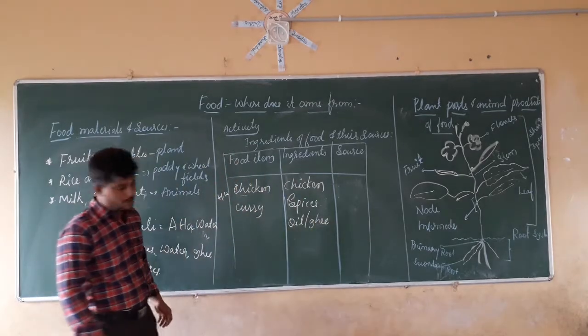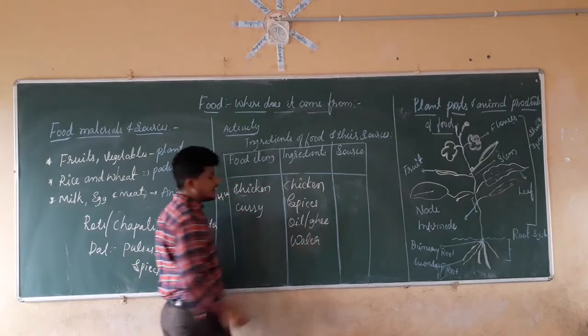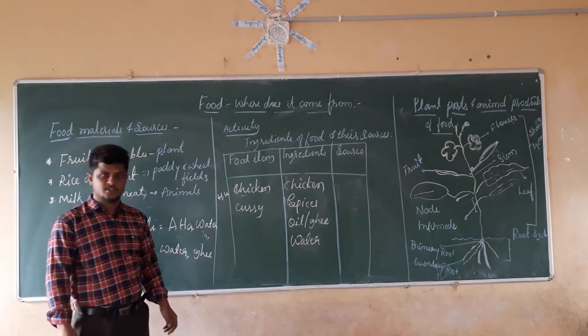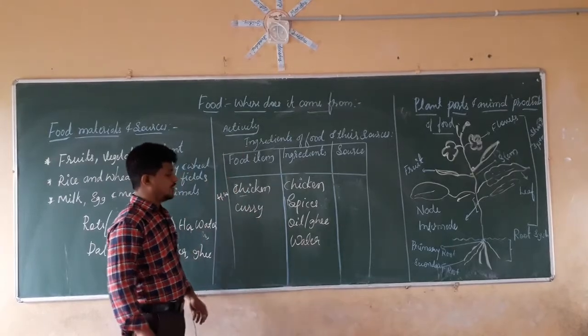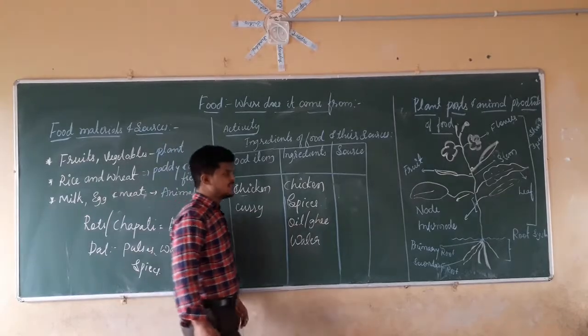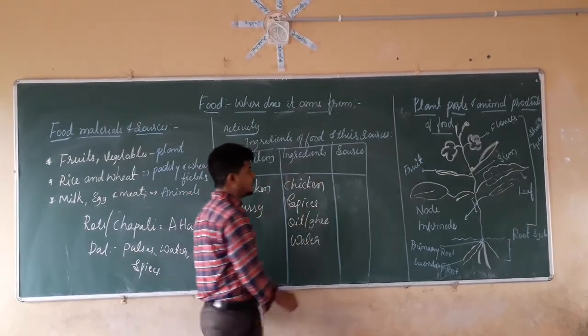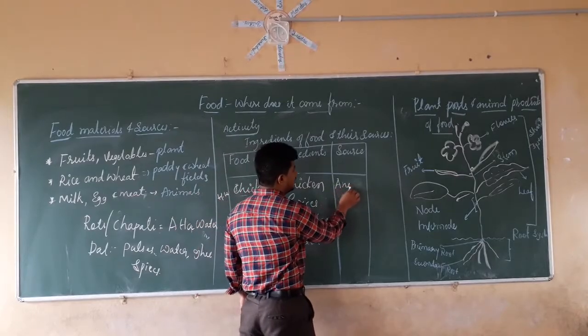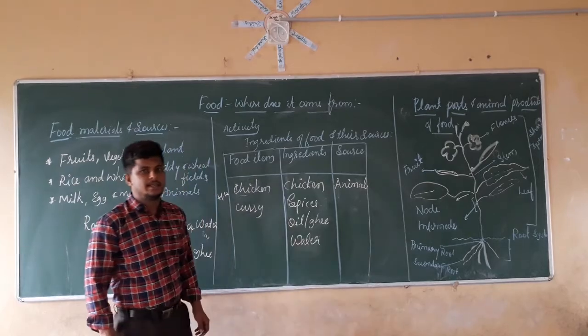And the fourth will be water. We already know that water is a natural resource. We can get water from anywhere. But for the above three things we are going to identify their sources. Now first of all, chicken. From where are we going to get the chicken? From animal. The source of chicken is nothing but animal.